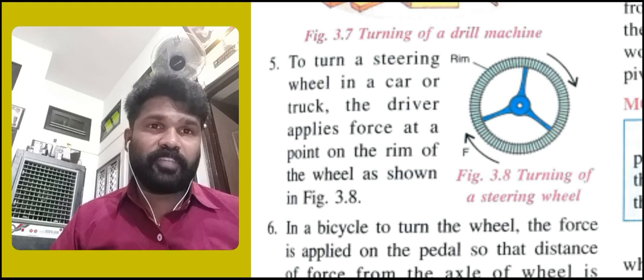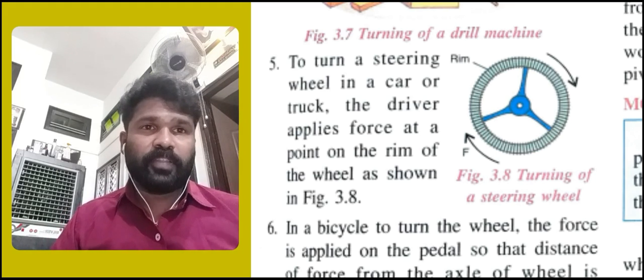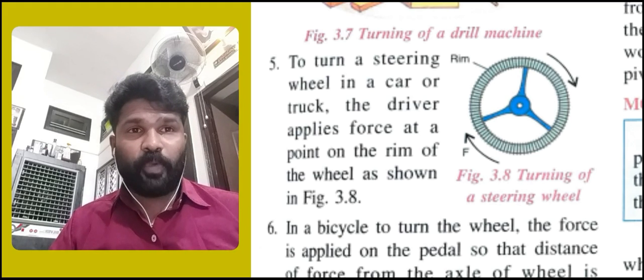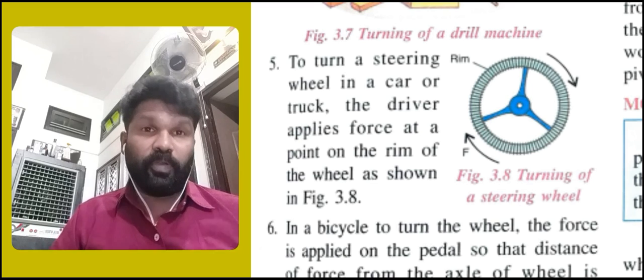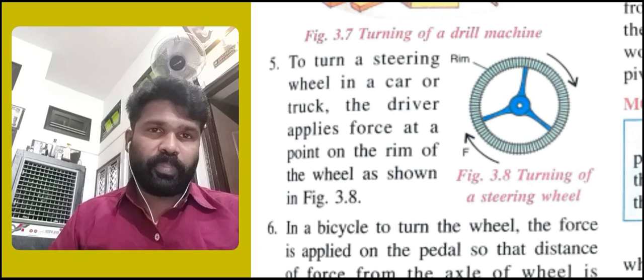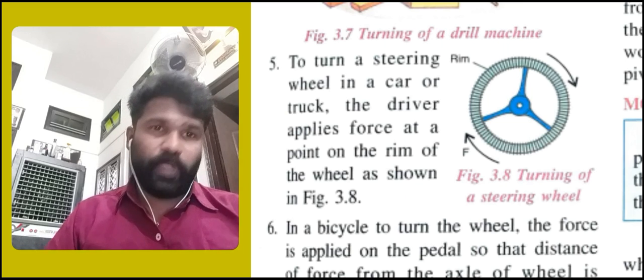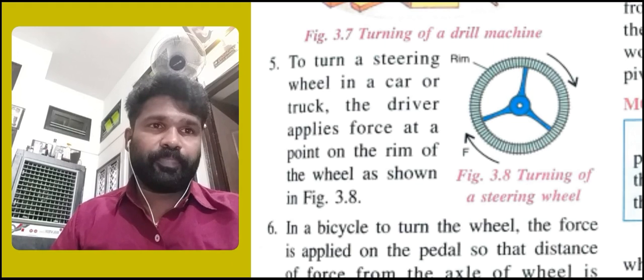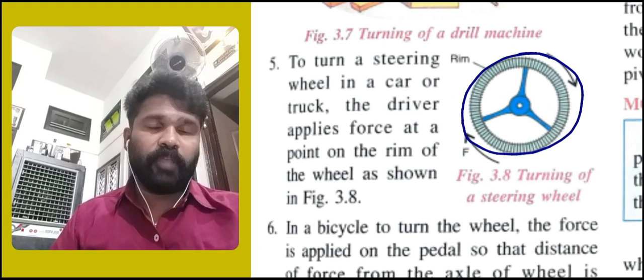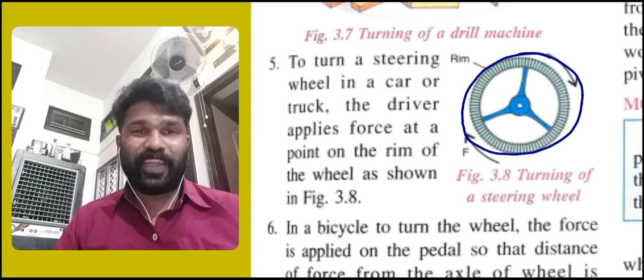To turn a steering wheel in a car or a truck, the driver applies force at a point on the rim of the wheel, not at the center point. If you try to turn the center point, it is very difficult. We have to turn the rim of the wheel as shown in the figure here. On the rim, we have to apply the force to rotate it.